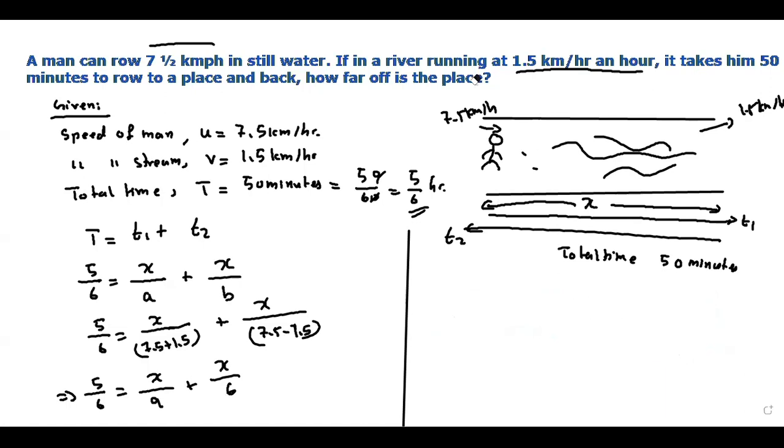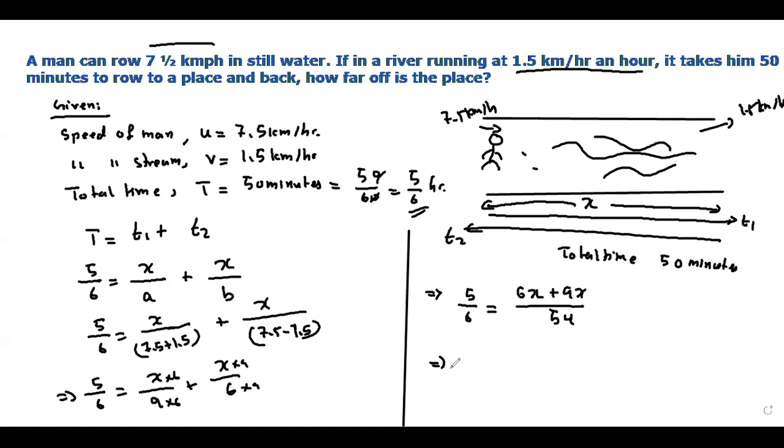Let me clear this. All right. To find the common denominator, you have to do the LCM, but it will take time. So what you can directly do is multiply by 6 and by 9 crosswise. So you will get 5 by 6 equals 6x plus 9x divided by the common denominator. 9 times 6 is 54, yes, you will get 54 here.